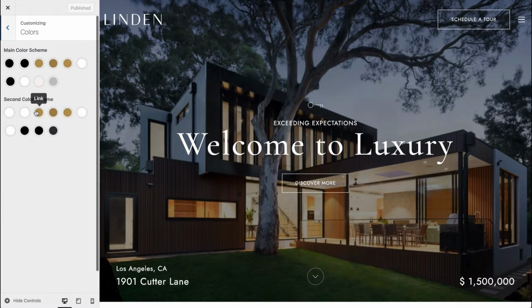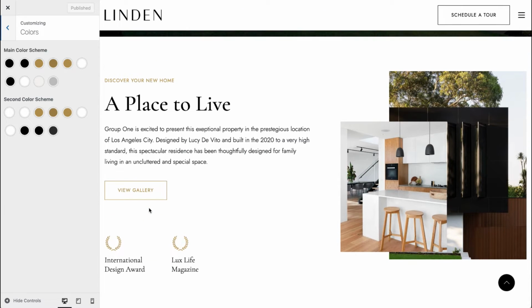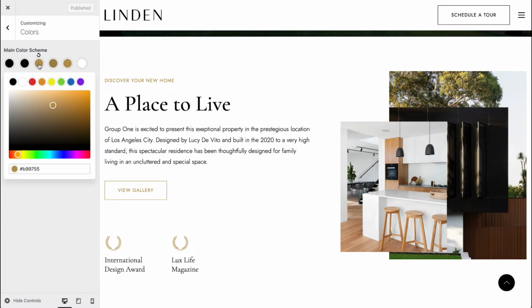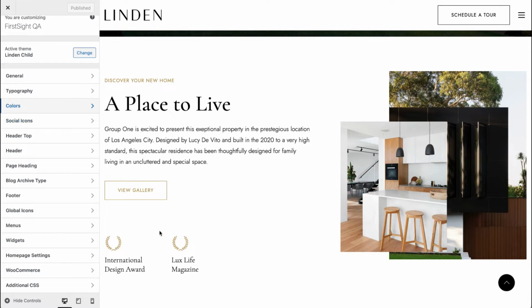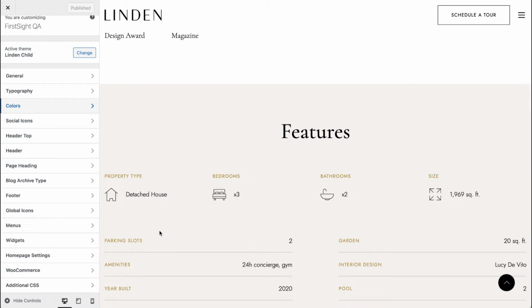Let's go back. The next step is color. Here you can set up colors that are used on your website. You can see here there are 2 color schemes, and for each you can change colors. Simply click on the color picker and enter a color code here. Don't worry, you can always revert back by clicking on this revert icon.